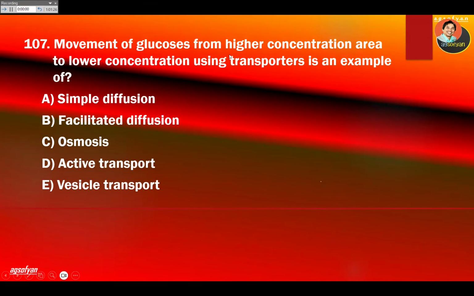Movement of glucose from a higher concentration area to a lower concentration using a transporter. So this is still diffusion because it is from higher to lower. Now using a transporter, this is another type of facilitation, the same as the ion channel. It is also known as facilitated diffusion.